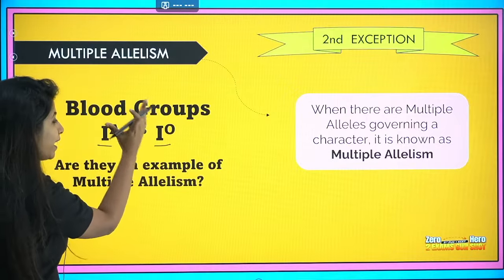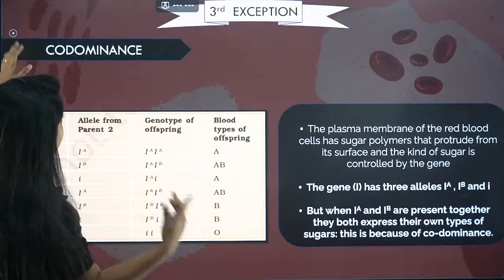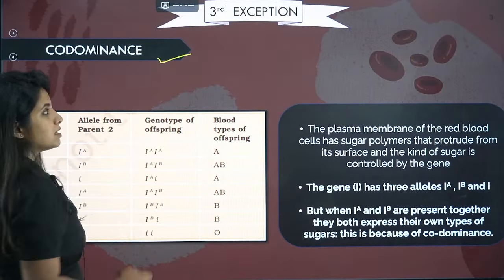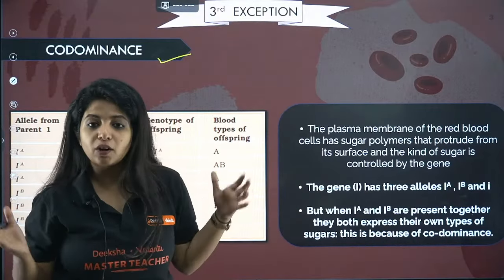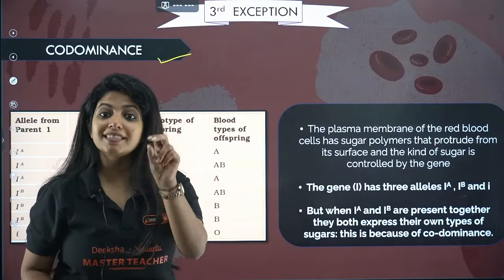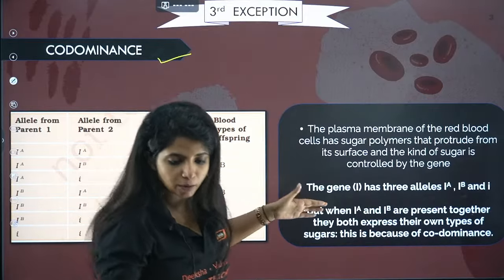Regarding this, blood group is also an example of something else, which is the next exception, the third exception, and that is codominance. So you all have studied, one is dominant, the other one is recessive. Both of them cannot be equally dominant, right? But in the case of blood groups, my dear children, 2 alleles can be equally dominant. I'll tell you that, but before that, we need to read this.